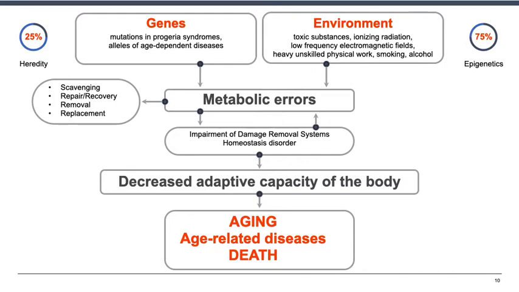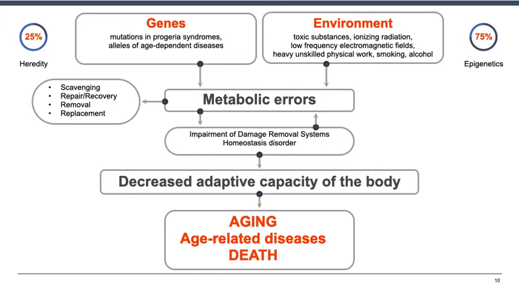The remaining 75% of aging depends on environmental factors, toxins, ionizing radiation, smoking, alcohol, and random factors. However, these are also factors associated with the work of certain genes, the so-called epigenetics. Hereditary and environmental factors together lead to the accumulation of metabolic errors.